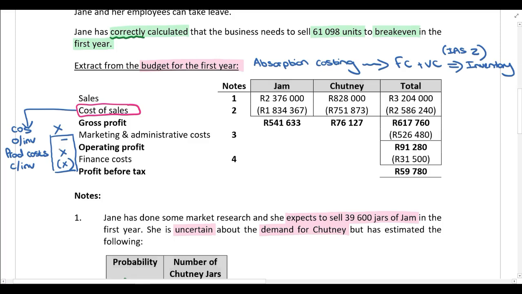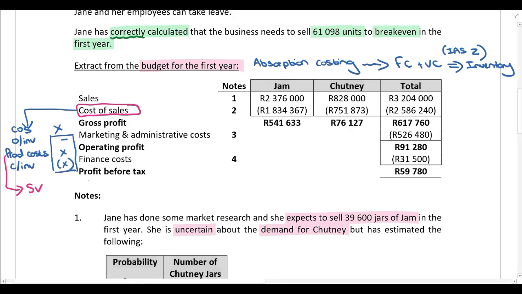Now, your production costs over here, guys, because we are dealing with absorption costing, these production costs are going to be semi-variable costs. It will include all of the fixed production costs and also all of the variable production costs. Because we are using absorption costing, both fixed and variable production costs are included in the value of inventory. So your production costs there are semi-variable costs. So obviously at some point in our calculations, we're going to have to split that cost into its fixed and variable portions because we can't work with a semi-variable cost.